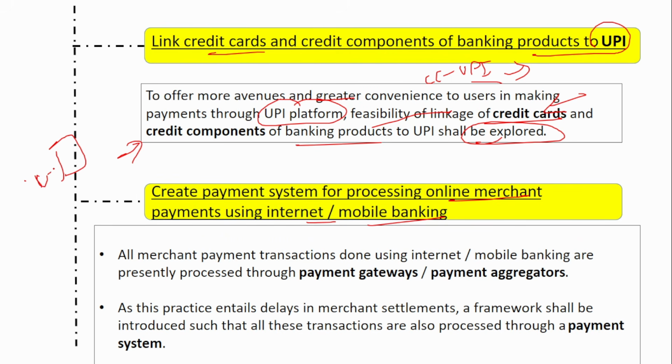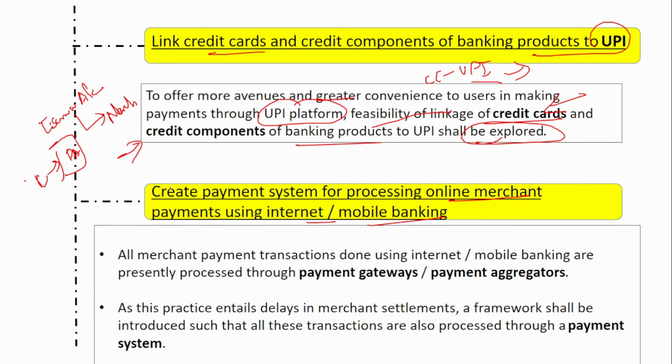Generally, what happens then? The customer makes a payment. The money goes to the payment aggregator account. It is also called the escrow account. And from this escrow account of the payment aggregator, then only it goes to the merchant account who has actually sold his or her product to you. So this is how it happens. This is how the money travels.